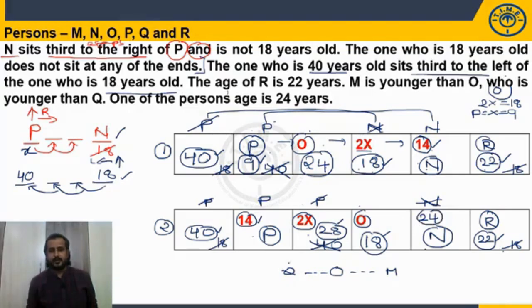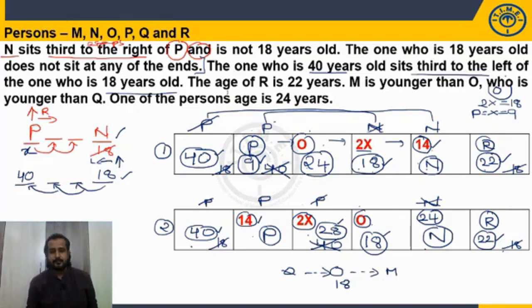Now let us fix the persons. Who are the persons we are able to fix so far? P, O, N, R. I need to fix the M and Q. So what is the age of O? 18. Age of O is 18. So M is younger than O is younger than Q. So age of M should be less than 18.